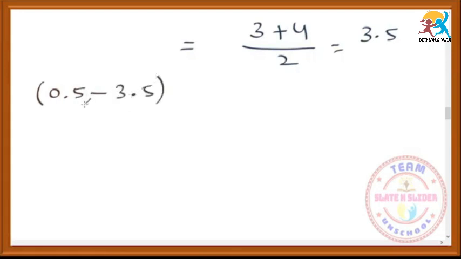This is not minus, this is a hyphen. Hyphen means it is from 0.5 to 3.5. So this is the class interval using the boundaries, upper boundaries and lower boundaries. So I will show the difference between the limit and the boundary.